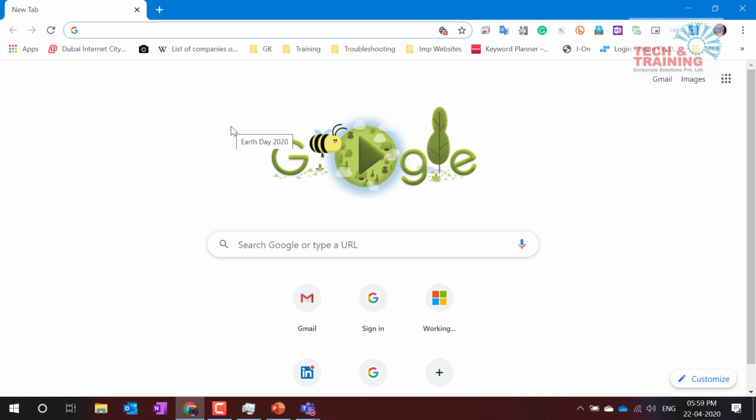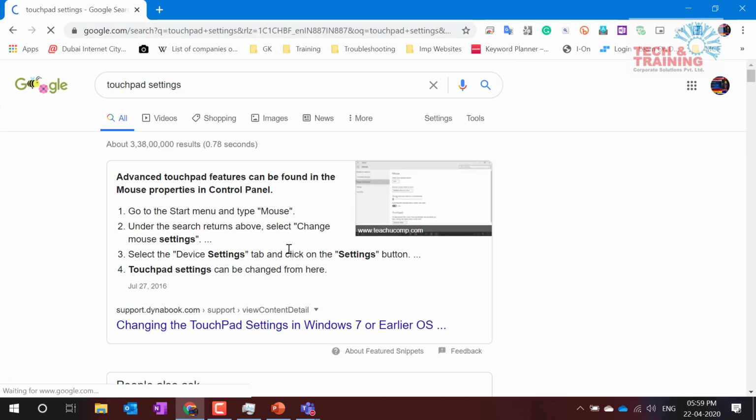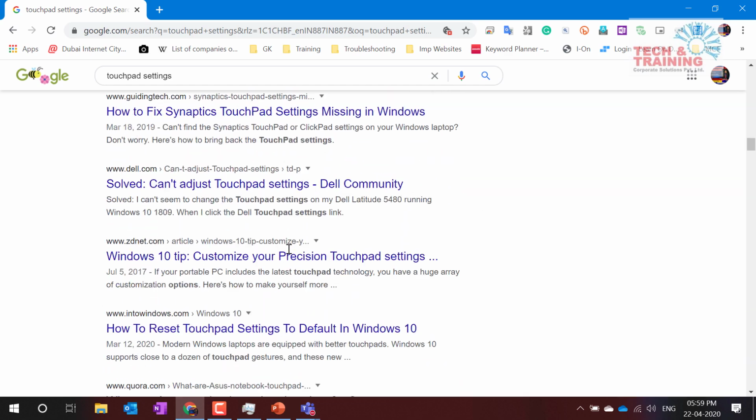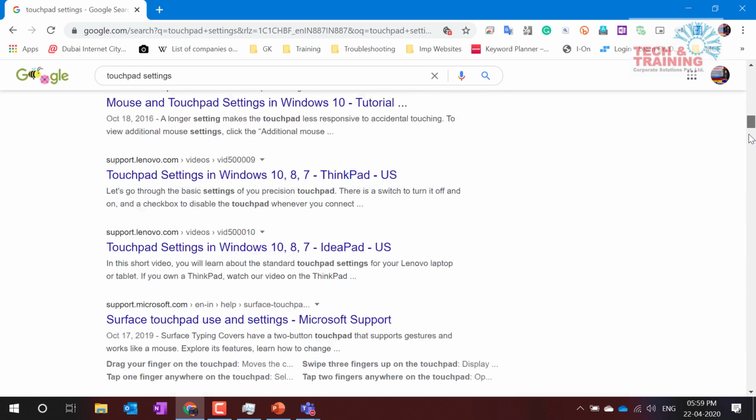The next thing that we are going to talk about now is mouse settings. For people who are using a touchpad, this is very useful. Let me show you something. Touchpad settings. I'm just doing a Google search. Often when we do a Google search or work on any document, it could be Excel, Word, or your email, you have to scroll like this. If you're using an external mouse, you can scroll, but if you're not, most people come here and drag the screen like this.